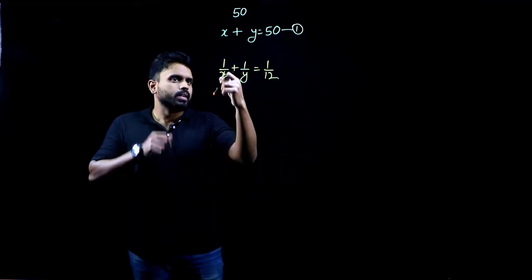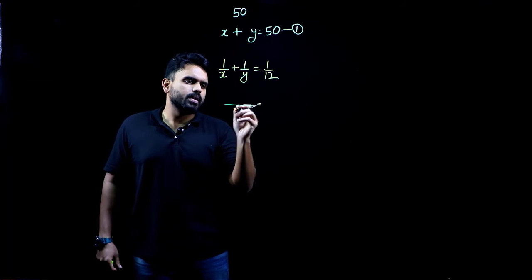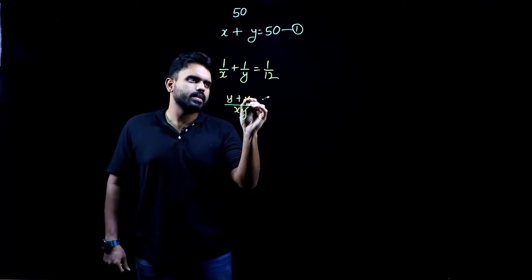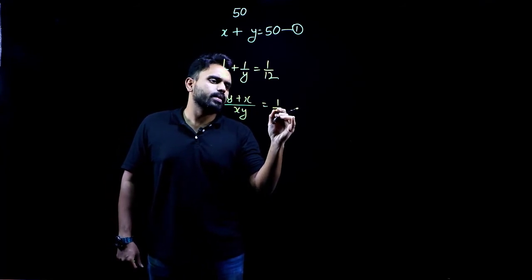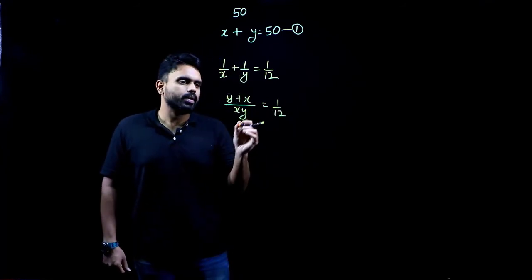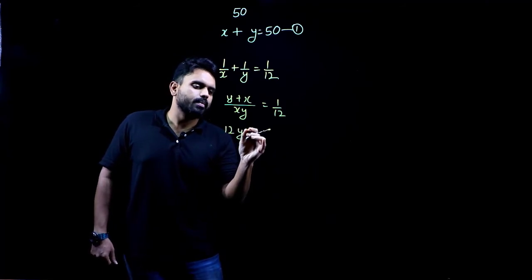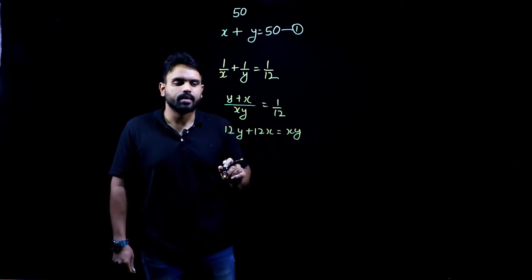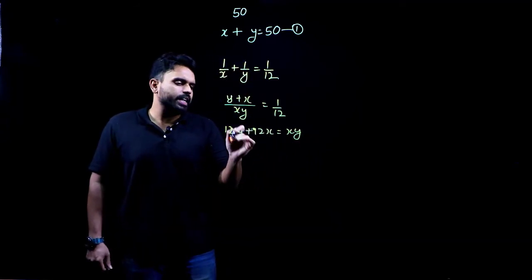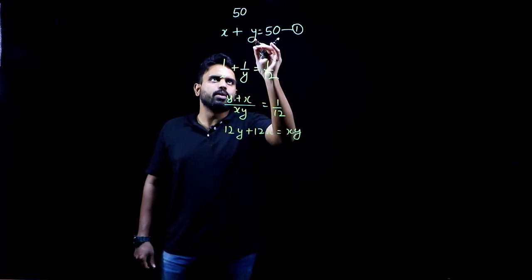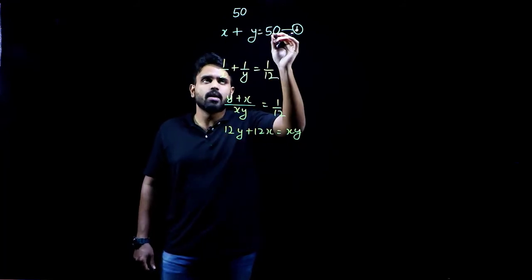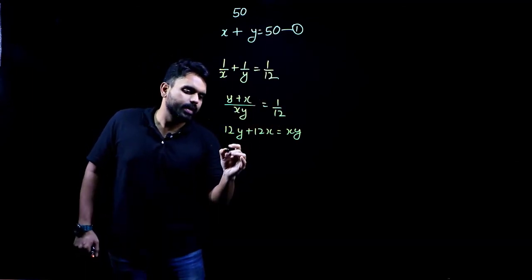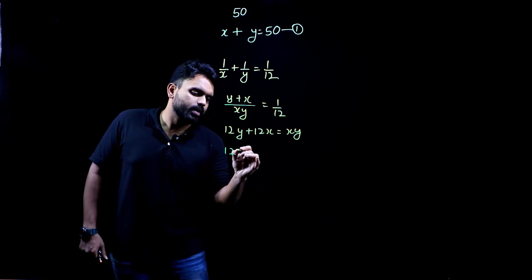Now, 1 by x plus 1 by y, if I make some simple calculations, what will I get? Over xy, I will get y plus x, and this will be 1 by 12. Yes. Now, this will be 12y plus 12x is equal to xy. Fine. Now, we need to find either x or y. So, what do we need to do? We need to replace one among them with this. So, if I replace x with 50 minus y, what will I get? x I am replacing with 50 minus y.